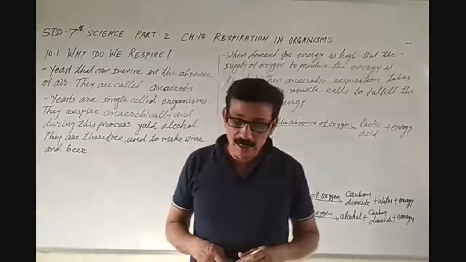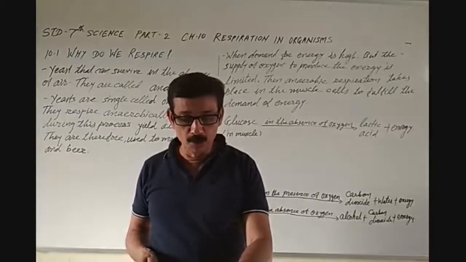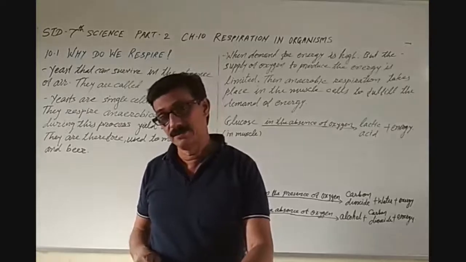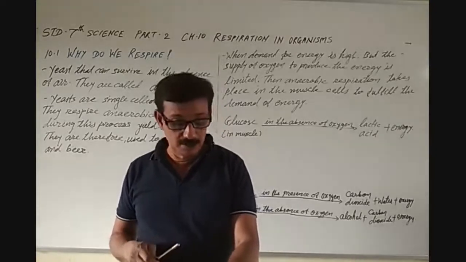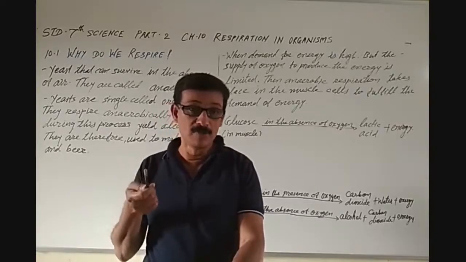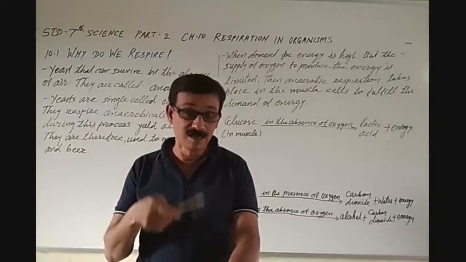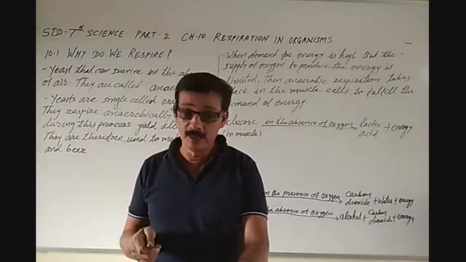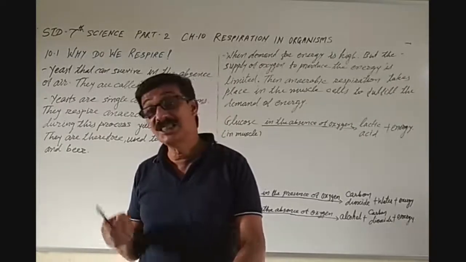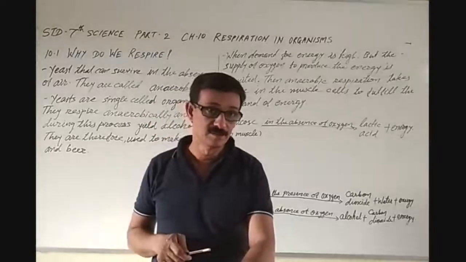The partial breakdown of glucose produces lactic acid. Now, when respiration occurs anaerobically, then what happens? The partial breakdown of glucose produces lactic acid.